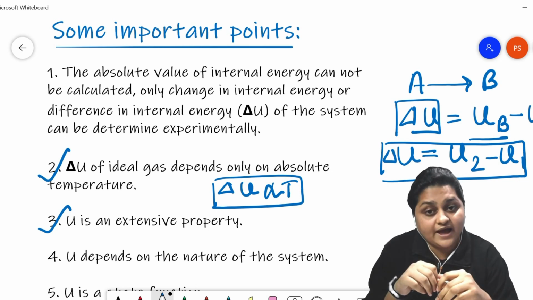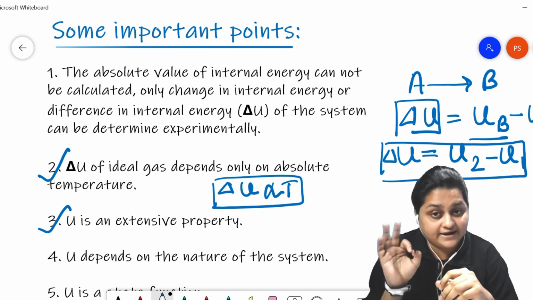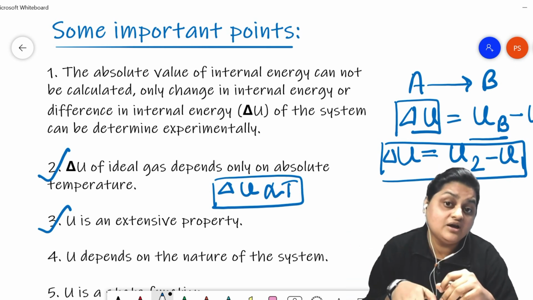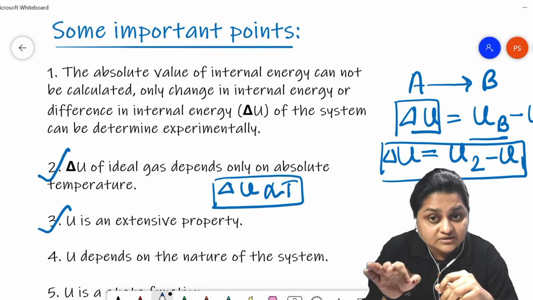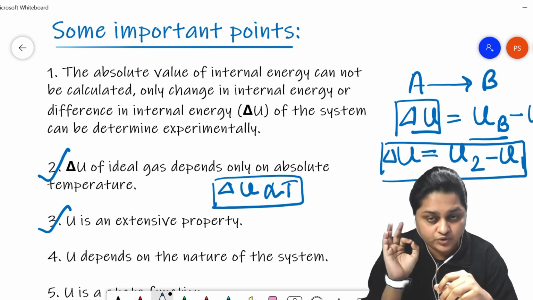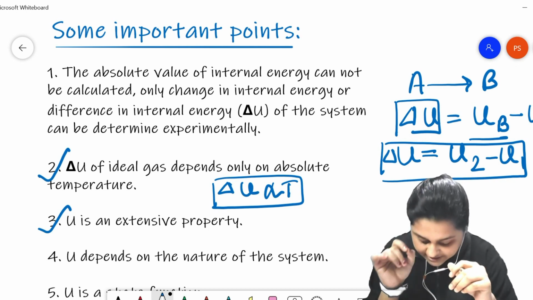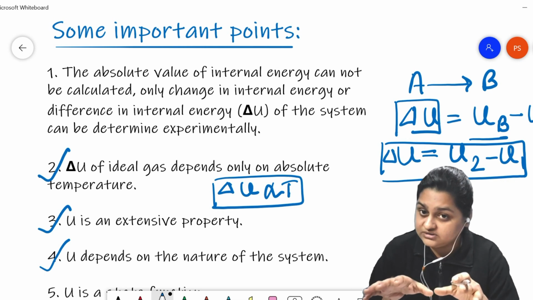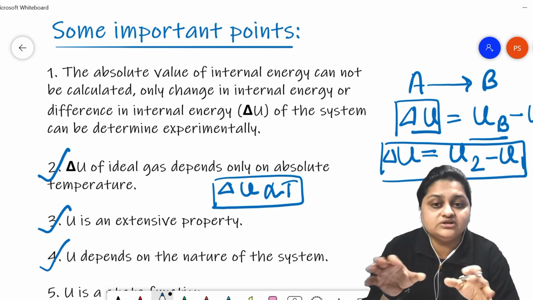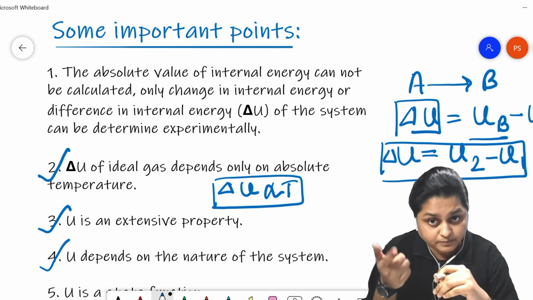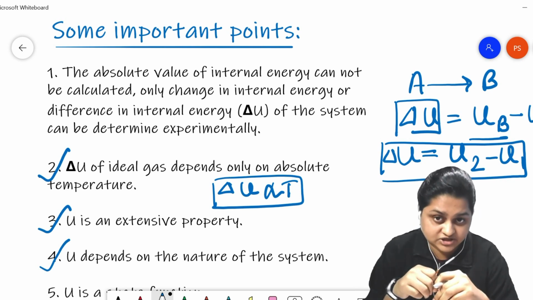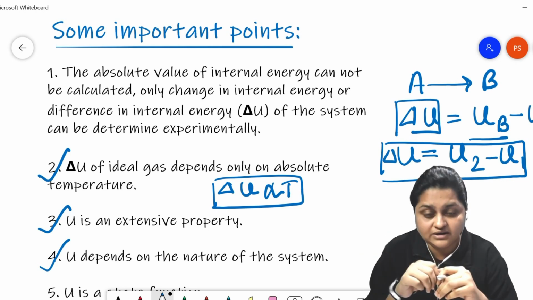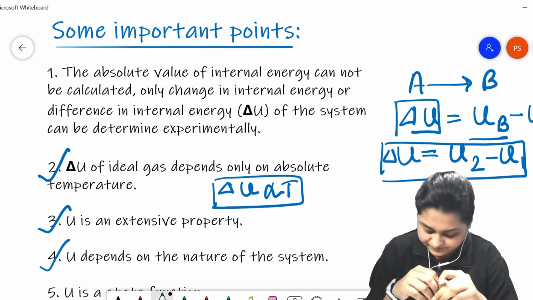Each O2 molecule has its own internal energy, whether it is present in a 1 lakh O2 system or in a 1000 O2 system. Internal energy per constituent particle is going to be the same. It only depends on the nature of the system, the nature of the constituent particle, not the amount. So the total internal energy of the system is an extensive property, but the internal energy per molecule, per constituent particle, is an intensive property.